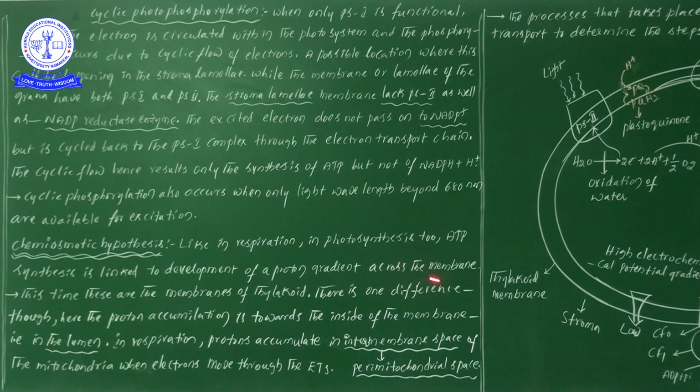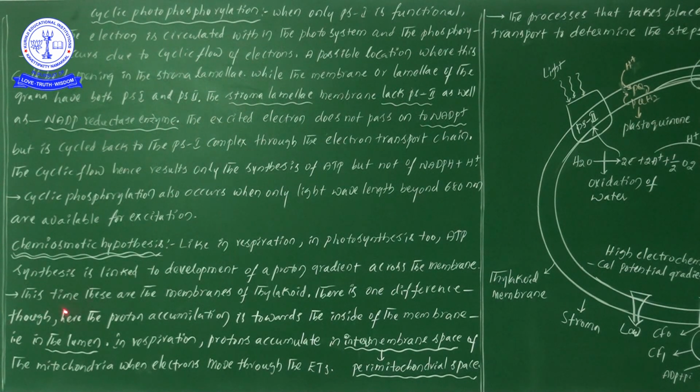The formation of ATP mainly depends on the maintenance of the proton gradient, which we notice in photosynthesis and further in respiration too.